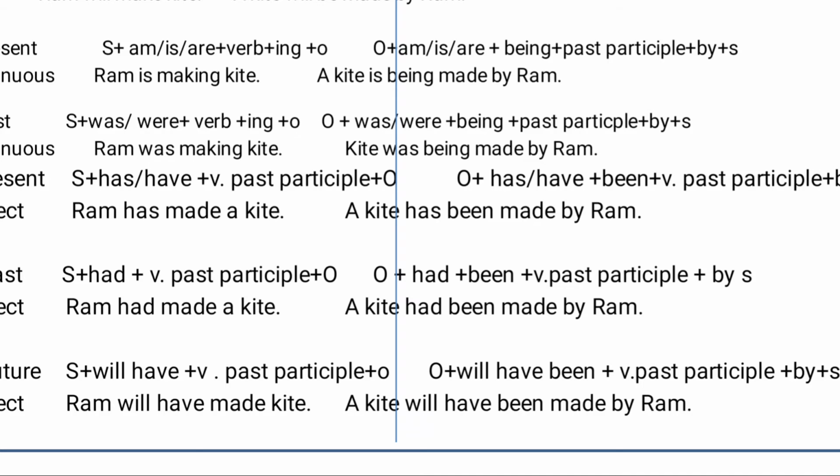Then future perfect tense. What will be the formula of future perfect tense? Subject plus will have plus verb past participle plus object. Ram will have made kite. That will be the sentence. Then what will be the passive voice of this sentence? Object plus will have been plus verb past participle plus by subject. So: a kite will have been made by Ram.